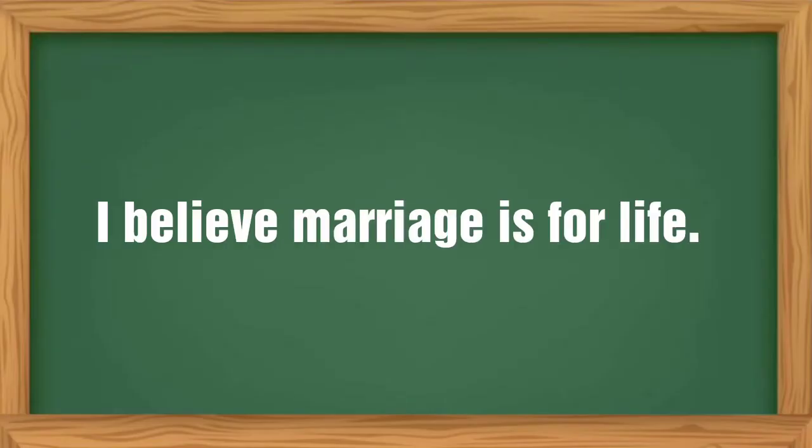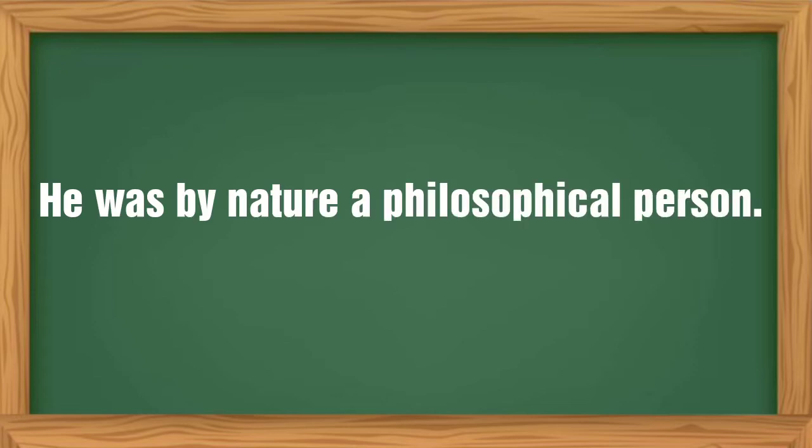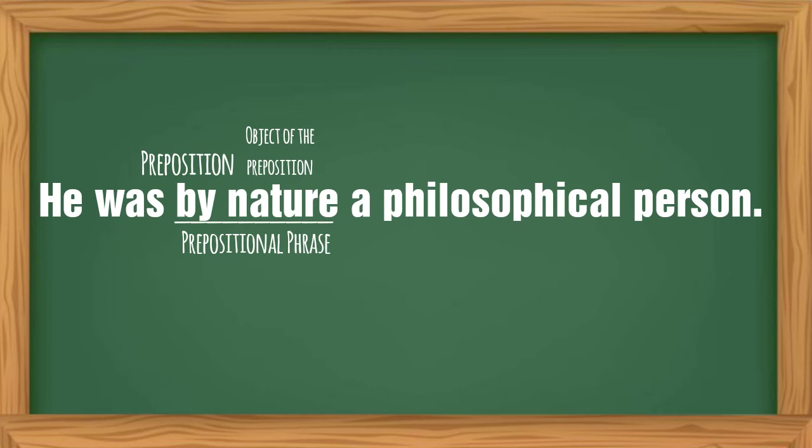A prepositional phrase is usually made up of a preposition followed by a noun. In this example, the preposition is for, and the object of the preposition is the noun life, which makes up the prepositional phrase for life. In another example, he was by nature a philosophical person. In this sentence, the preposition is by, and the object of the preposition is the noun nature, which makes up the prepositional phrase by nature.